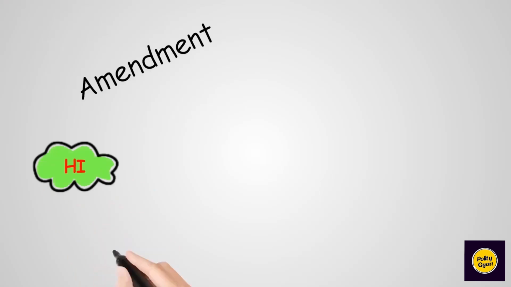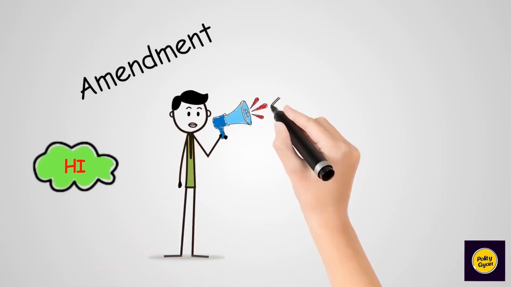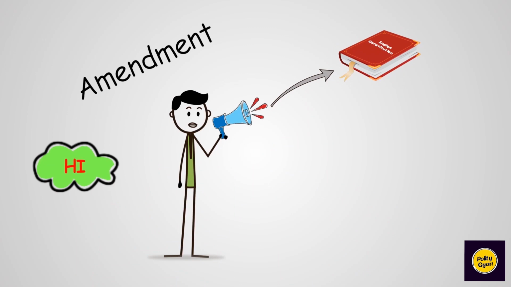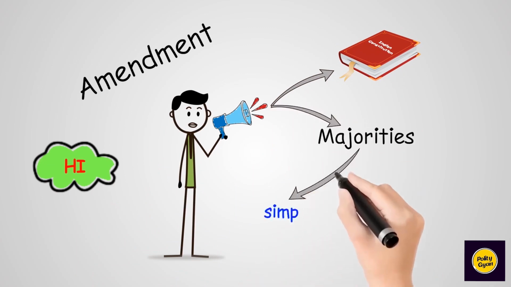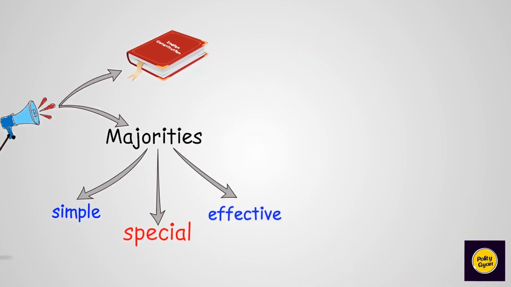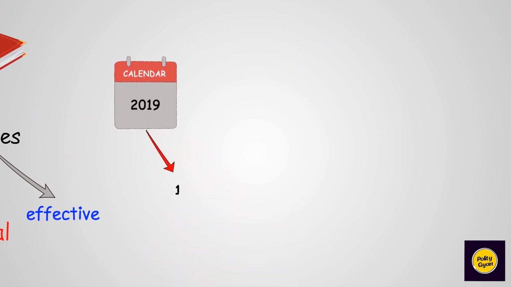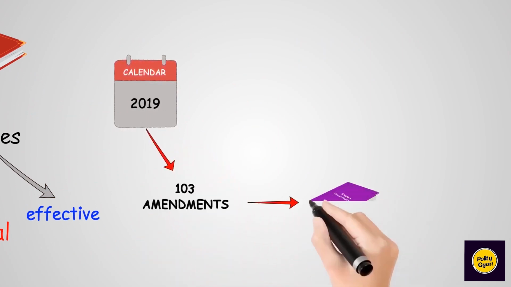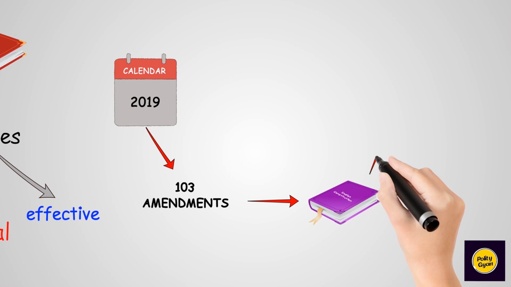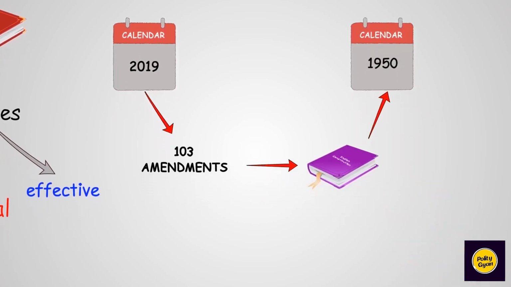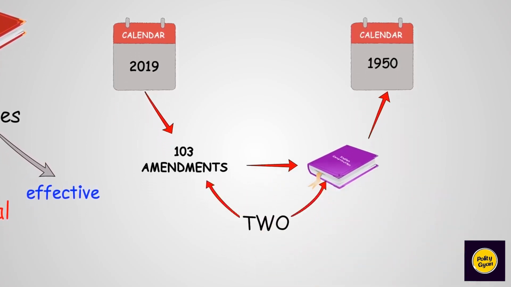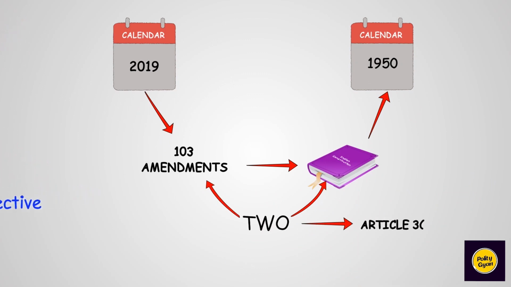Hi, amendment is quite a word to be with while we speak of the Indian Constitution, and so are several kinds of majorities like simple, special, effective. As of March 2019, there have been 103 amendments to the Constitution of India since it was first enacted in 1950. There are two types of amendments to the Constitution, which are governed by Article 368.